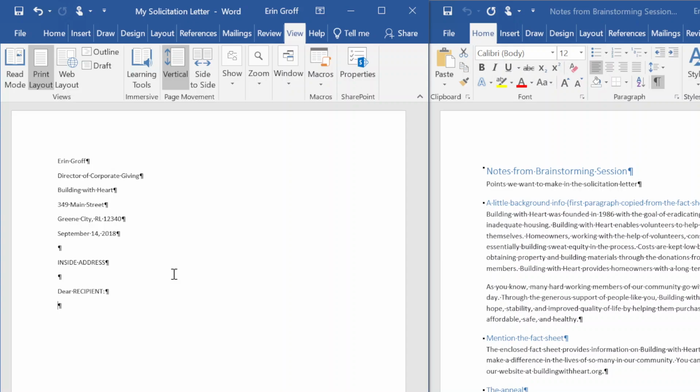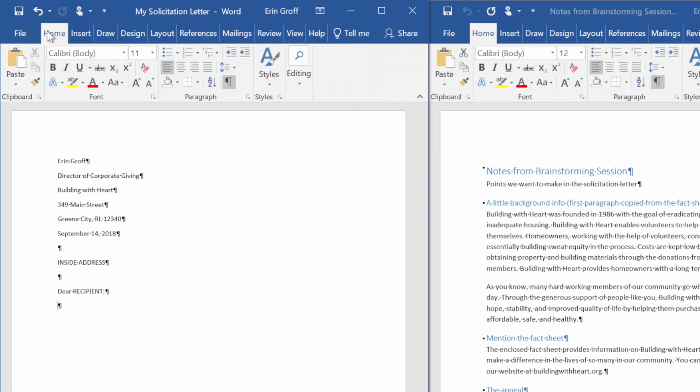In the My Solicitation Letter document window, we're going to go up to our Home tab on this side now. And in our Clipboard group, we're going to select our dialog box launcher.